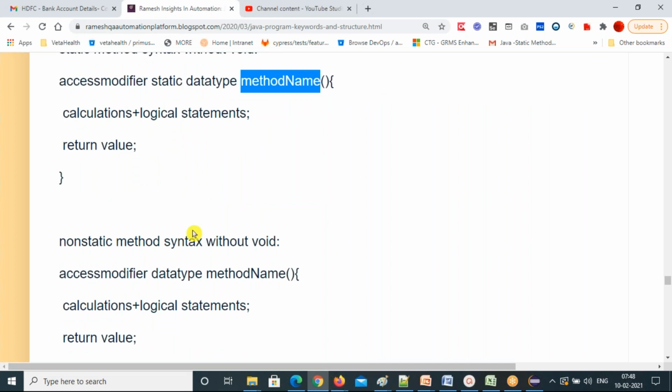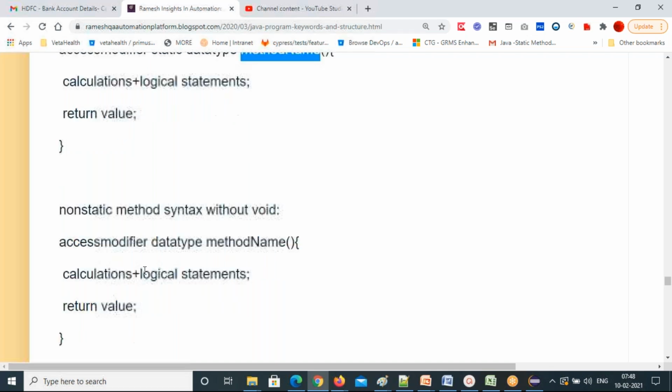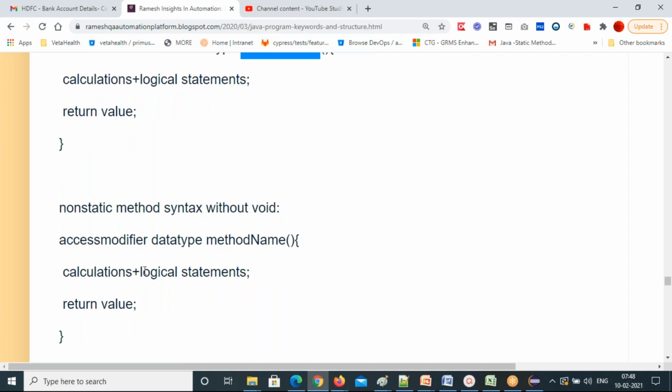Is it clear, Venkat, to other people? Sir, why do we not use the non-static word in non-static? We can use non-static. I'm explaining. Yesterday I explained why you need to use a static method and non-static method.